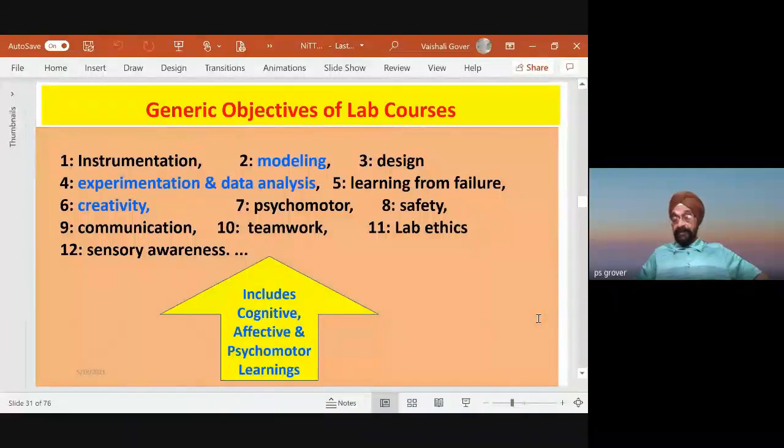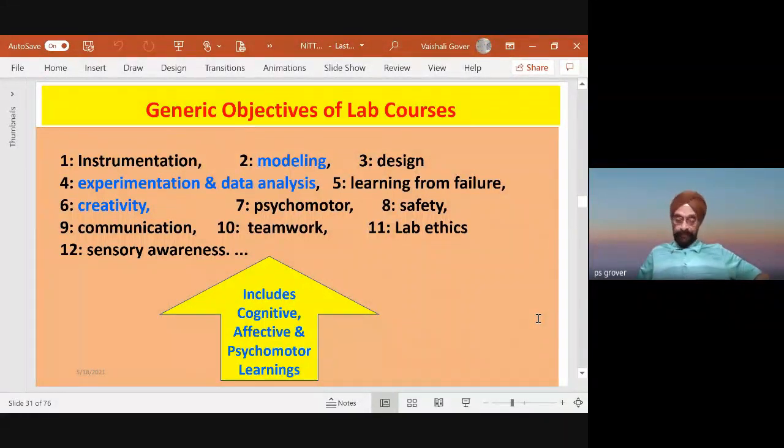As I mentioned, lab courses are an integral part of professional courses, roughly 1/3. Are you familiar with this? In the lab courses, people soon become aware of instrumentation, preparing models, design, experiment and data analysis, learning from failure, which is extremely important. See, learning from failure: if a student is not able to experiment, does he copy? Does he go and just fudge results? This is what happens. We know that.